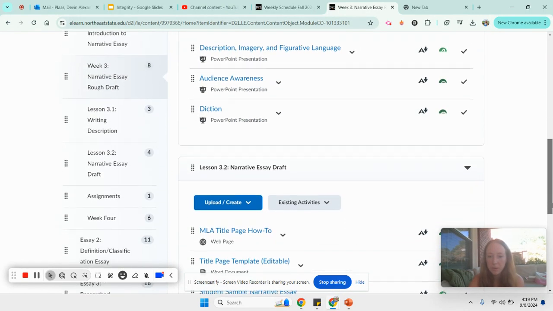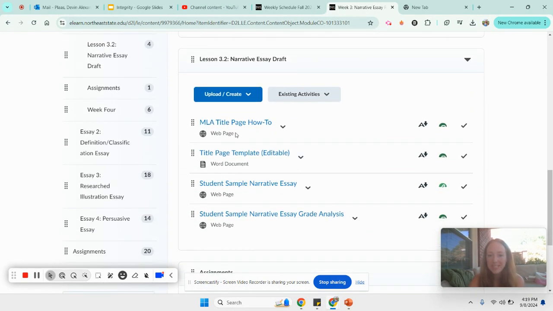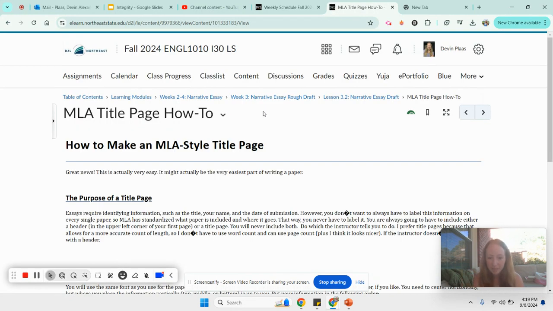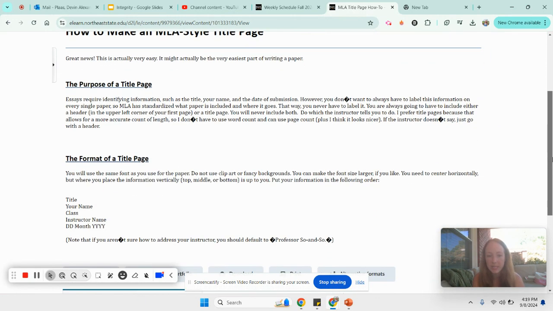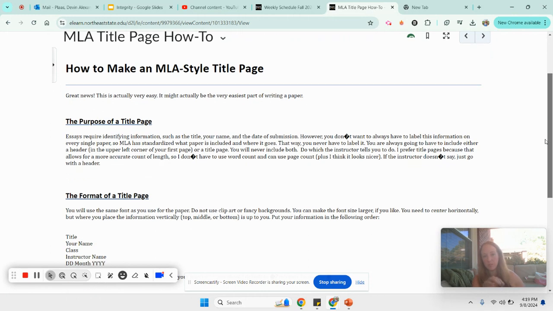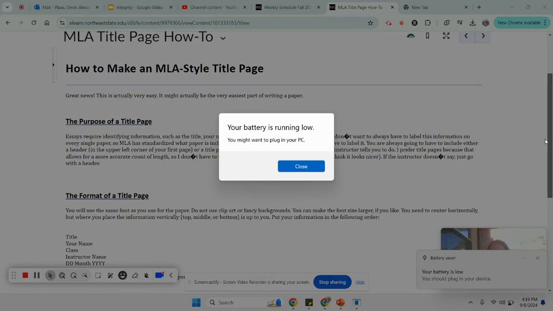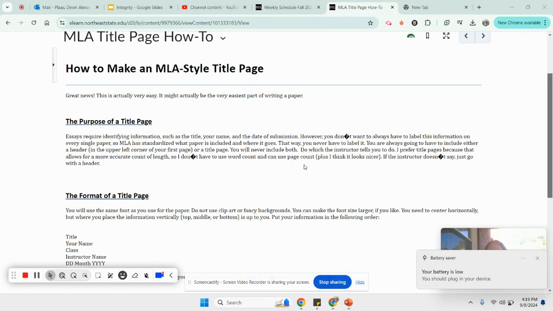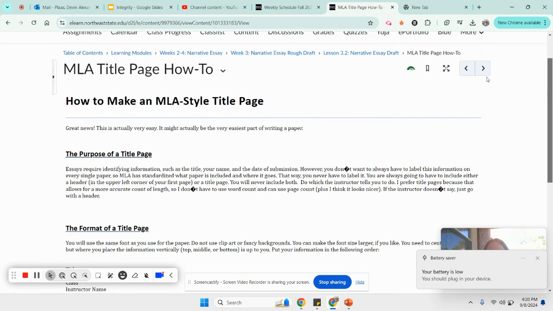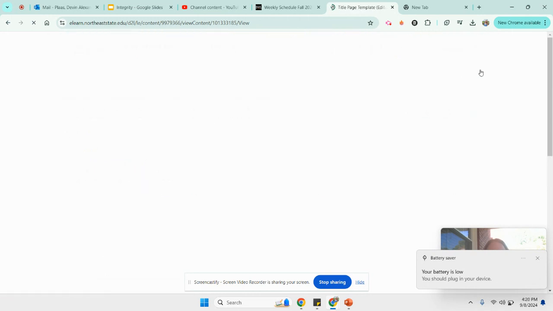Okay, so scrolling down a little bit more, we see those slides, and then we see a little bit about setting up our narrative essay draft. We've got our website here that is going to help us see how to set up that MLA formatting. This tells us a little bit about how we set up that title page. We always need to have that with our draft. It's critical that we have that title page with your name, my name. It's important to spell those correctly. So that's how to set that title page up.